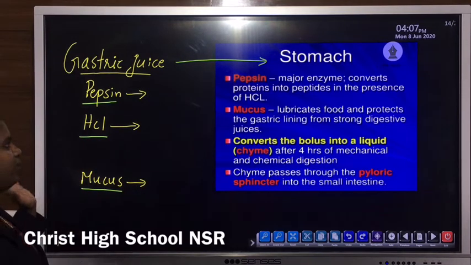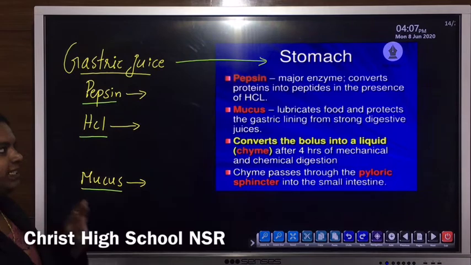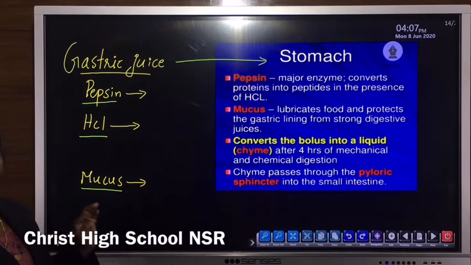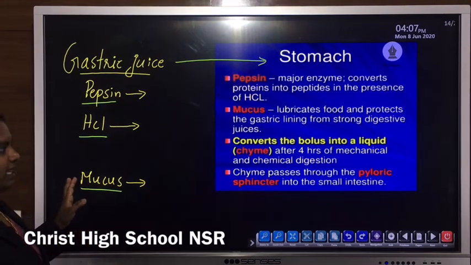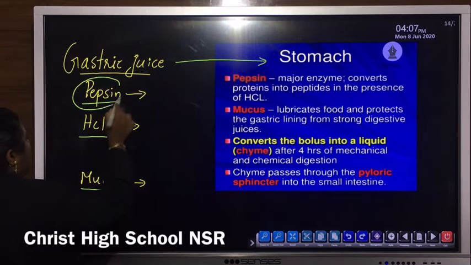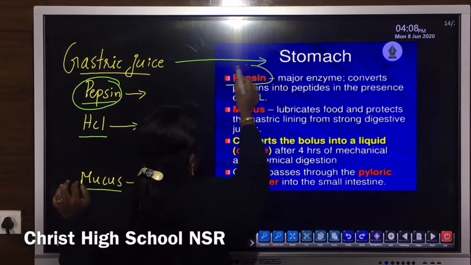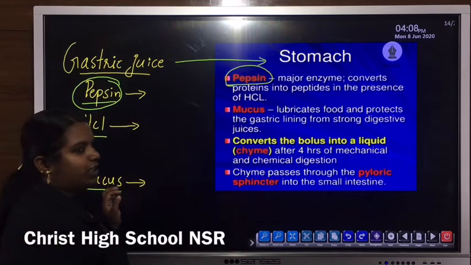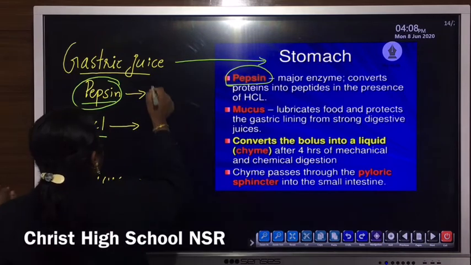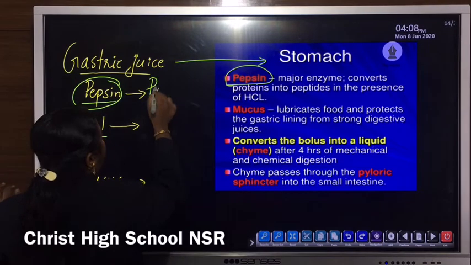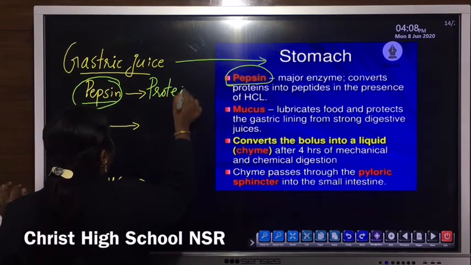The main enzyme secreted from the gastric glands present in the stomach, the most important enzyme, is known as pepsin. Pepsin is a major enzyme. The main function of pepsin is the breakdown, or digestion, of proteins.